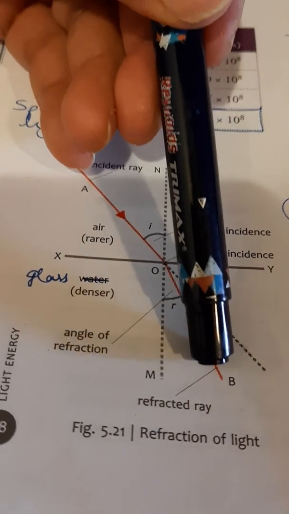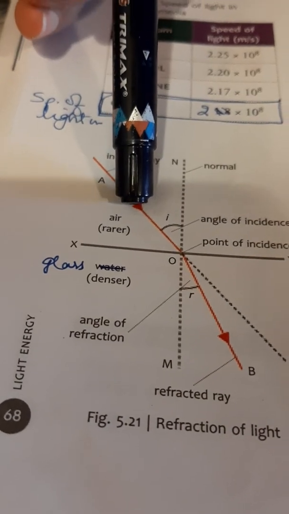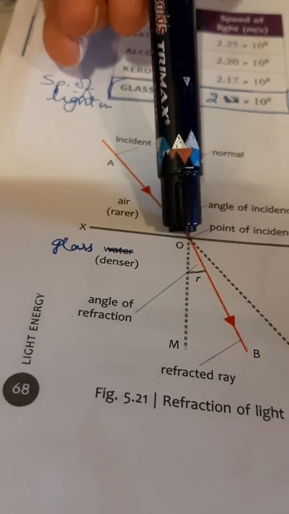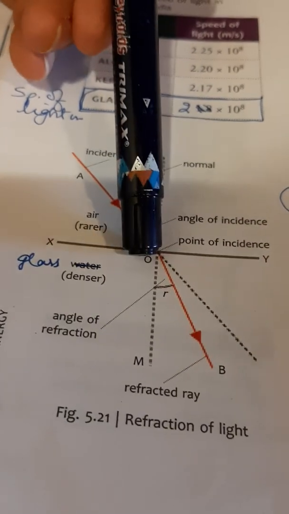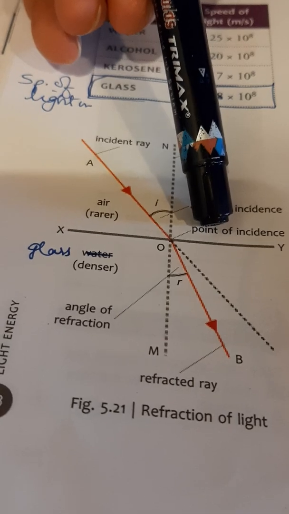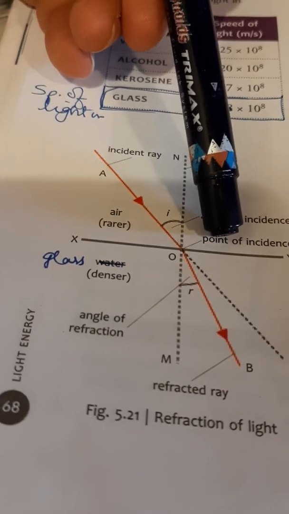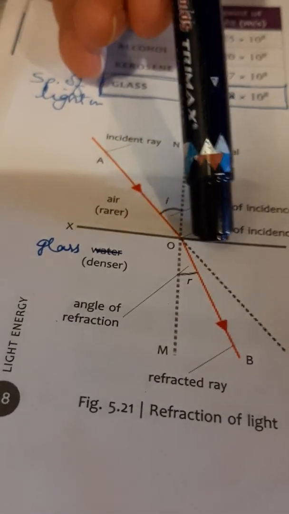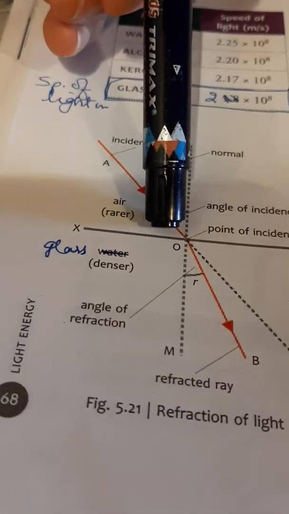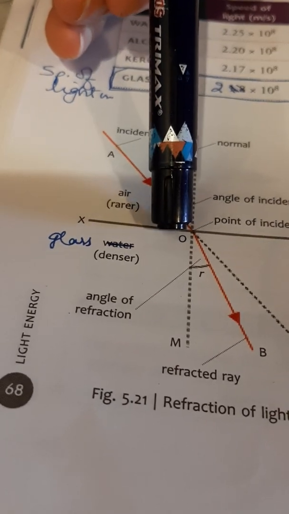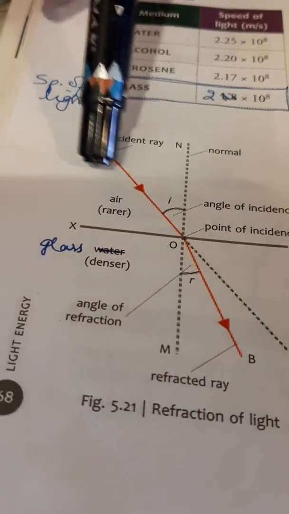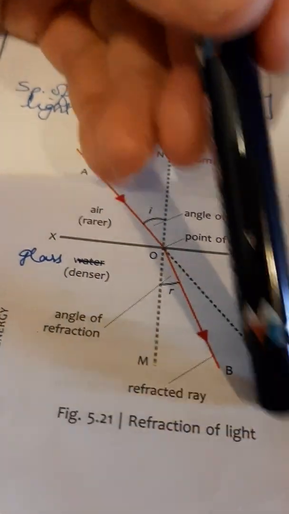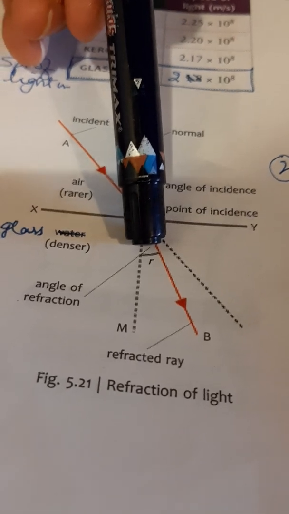but it is going to bend as it is traveling from one transparent medium to another. So bending is going to take place at O, and this point O we call it as the point of incidence. And you see the light ray has bent, and this light ray shown by red color, and this arrow shows you the direction of how the light is traveling. This OB is called the refracted ray.